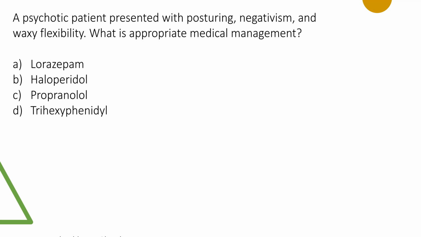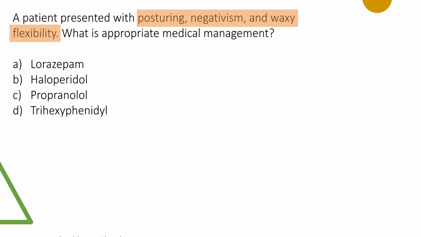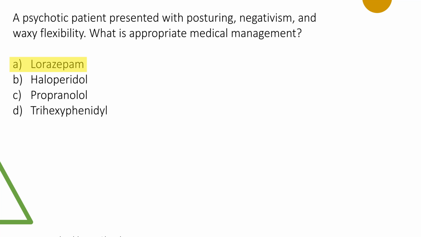A psychotic patient presents with posturing, negativism, waxy flexibility. What is the appropriate medical management here? So the question talks about posturing, negativism, waxy flexibility. Where do you see all these things? Obviously, you've seen catatonia, right? Now, if you have understood this much, then you will say the answer obviously is lorazepam, because you need to understand, for catatonia management, two main strategies. One is ECT, electroconvulsive therapy. Another one is using lorazepam.